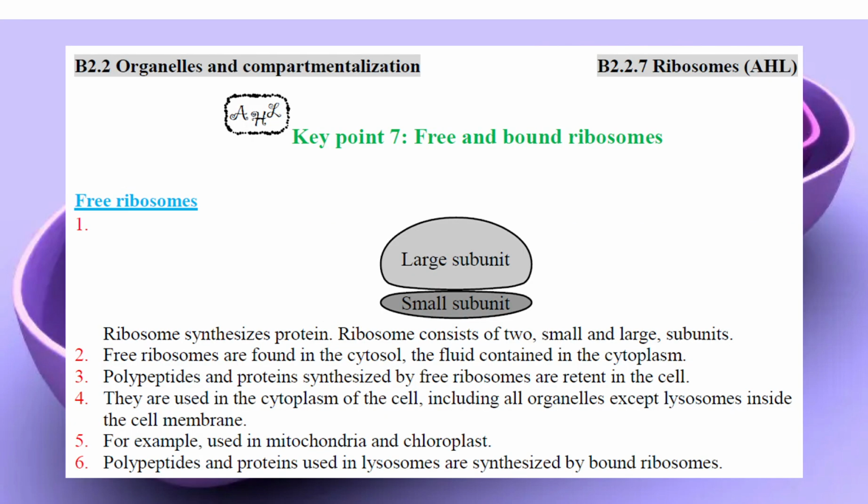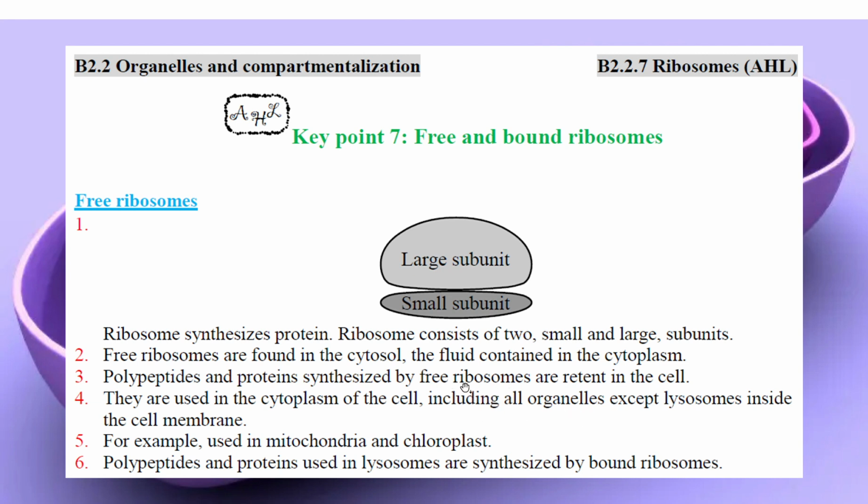And also, then we talk about ribosomes. Ribosome is another thing we will learn later. Ribosomes can be free ribosomes or bound ribosomes. The ribosome has a large subunit and a smaller subunit. By these two units, protein is synthesized from amino acids joining together. This free ribosome is inside the cytosol, the fluid containing the cytoplasm. The polypeptides and proteins are synthesized by the free ribosome, and this kind of protein produced by the free ribosome is used inside the cell, except for the lysosome.